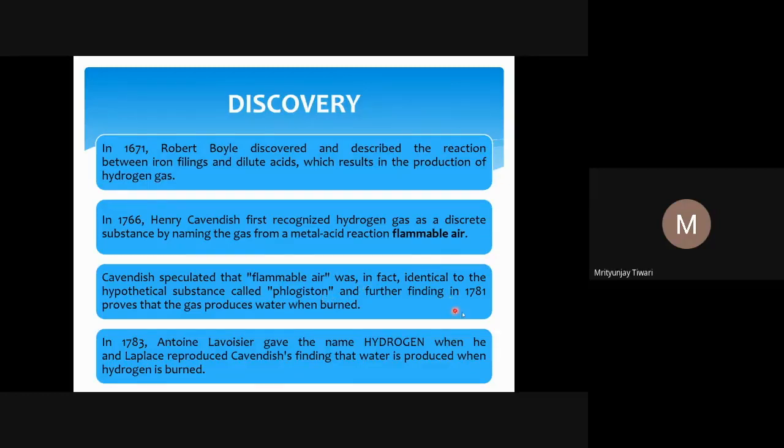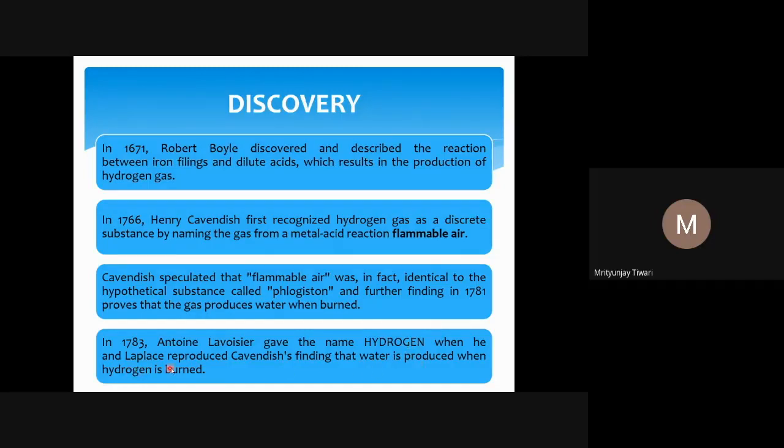And further findings in 1781 proved that the gas produces water when burned. So in 1781 people recognized that though this is a flammable gas, meaning it burns, after burning it produces water. Then in 1783, Antoine Lavoisier gave the name hydrogen, the genesis that we have already seen, hydro plus genes.